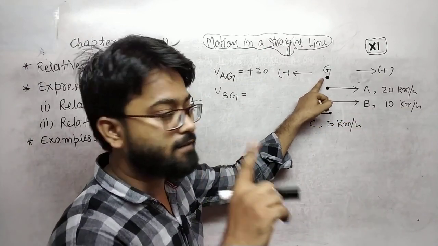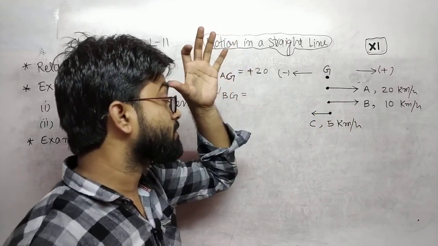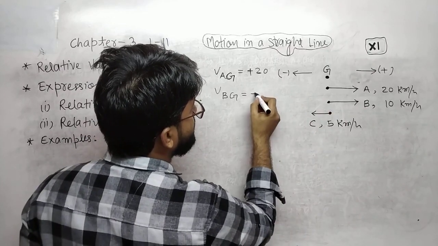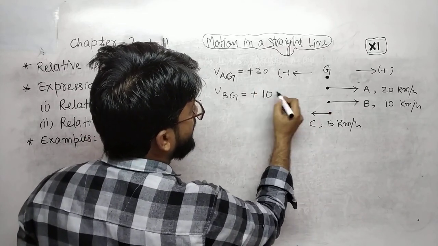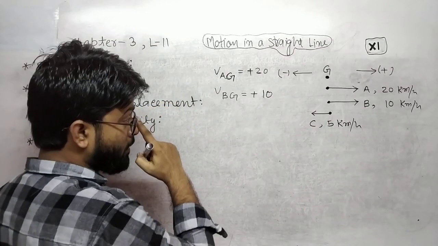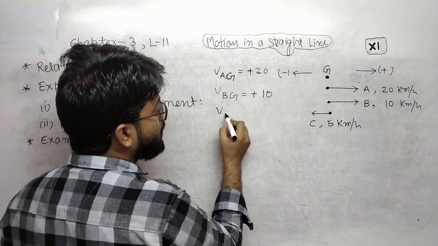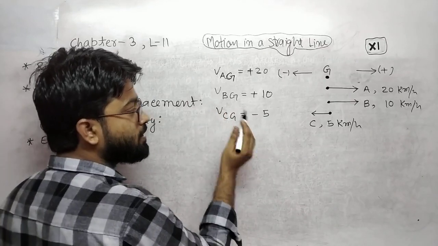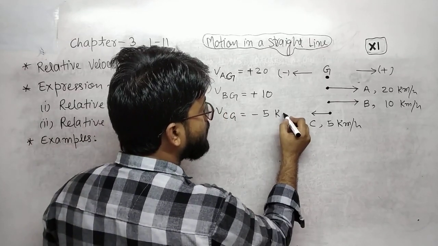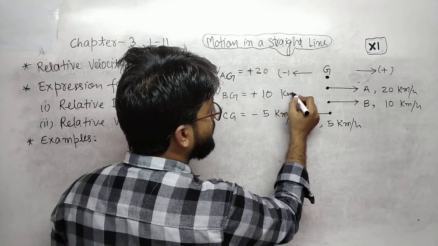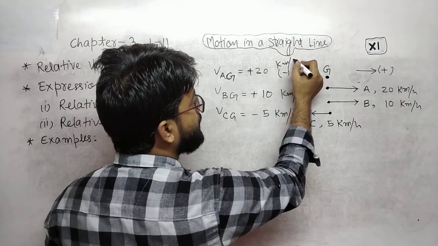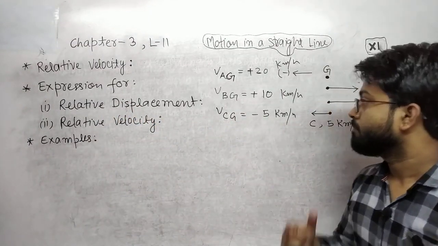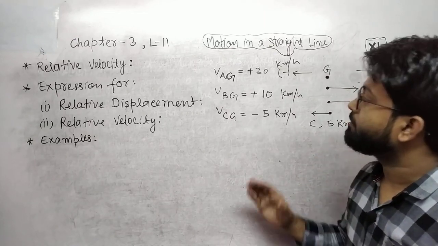When the observer sitting at the ground observes the motion of train B, he will find that train B is moving in positive direction with a speed of 10 km per hour. Now velocity of C with respect to ground is minus 5, because it is in the opposite direction. That means minus 5 km per hour. This is also kilometer per hour. Hope you are understanding. This is very easy, but you must be confident about the terms.